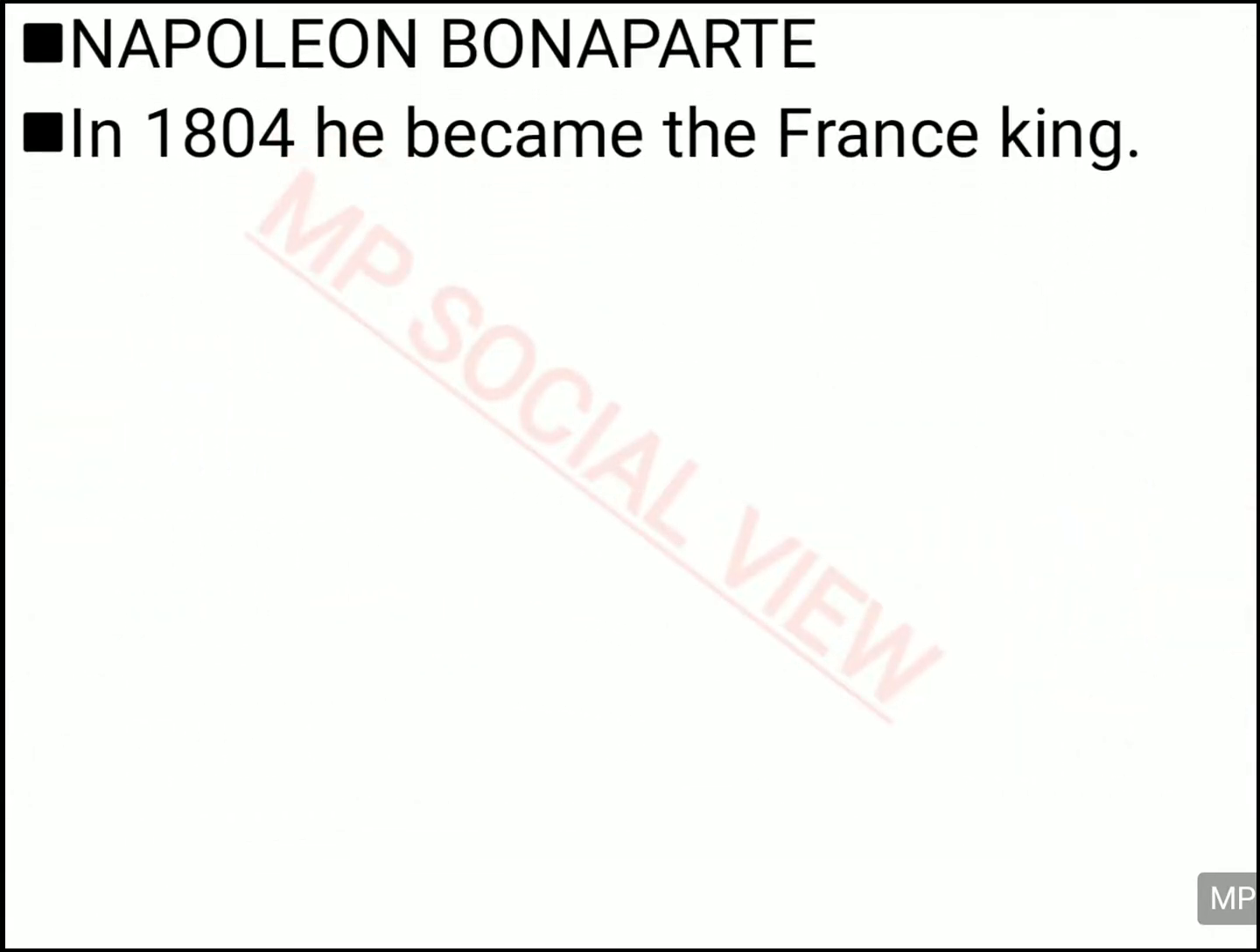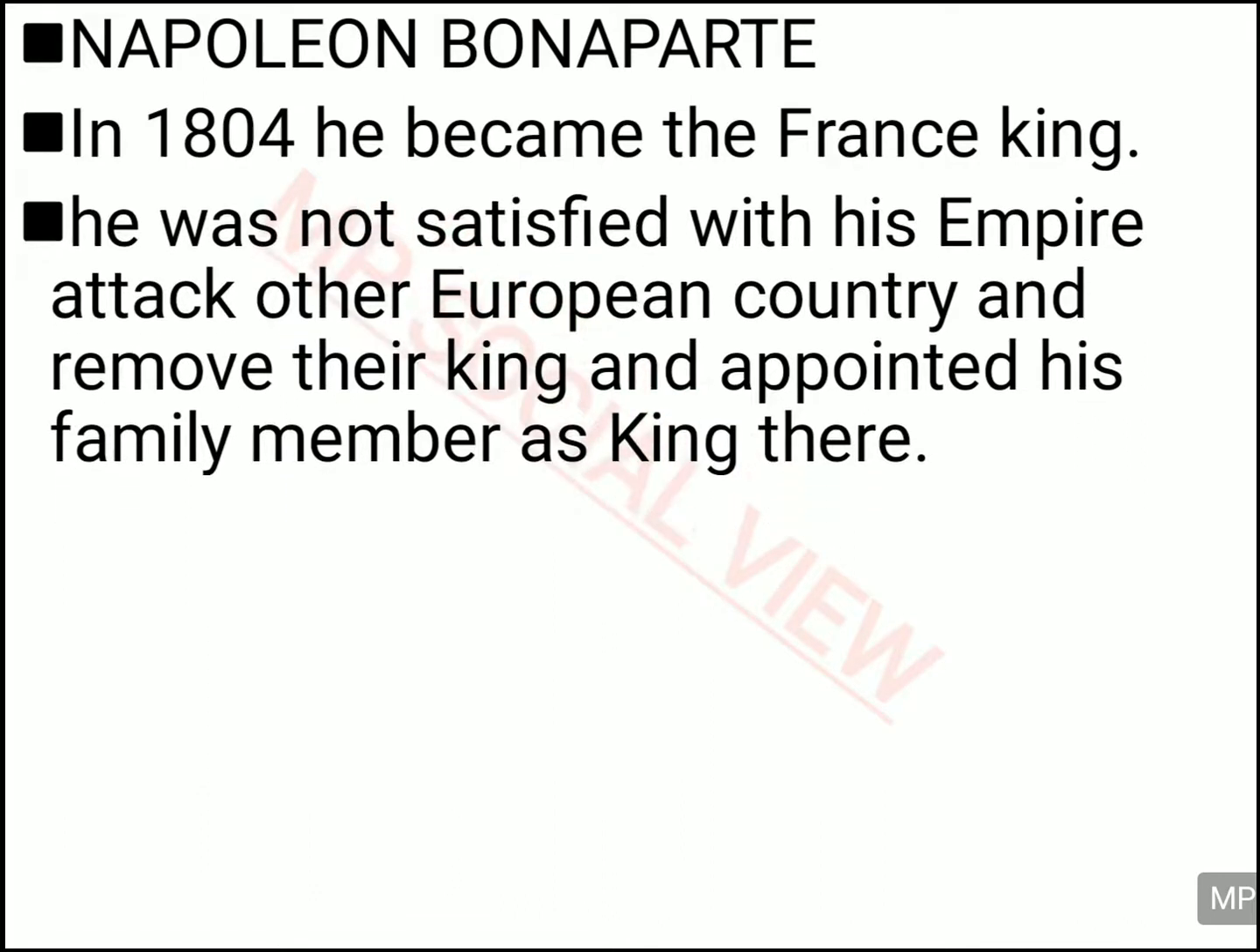Now let us see the last topic of this chapter, and that is about Napoleon Bonaparte. He became the ruler in France in 1804. When he saw the political instability in France, he took the advantage and established his dictatorship in 1804. And he was not happy with his empire. He wanted to expand his empire. So he started attacking the neighboring countries and establishing his rule.